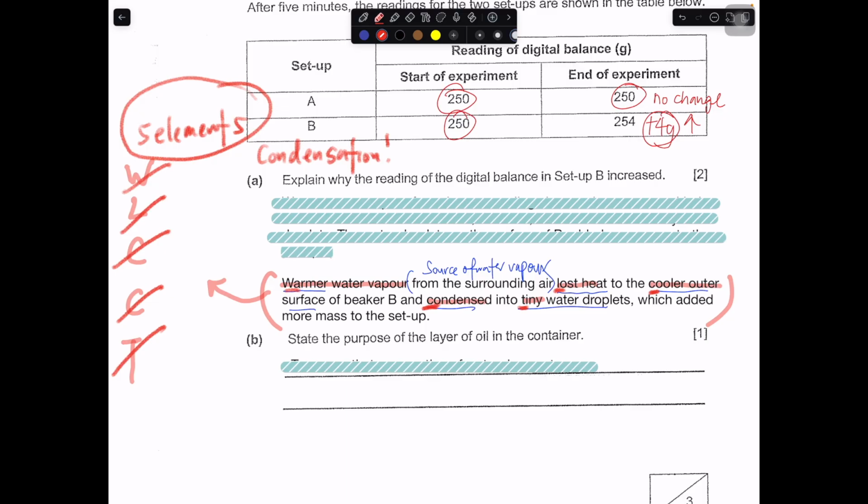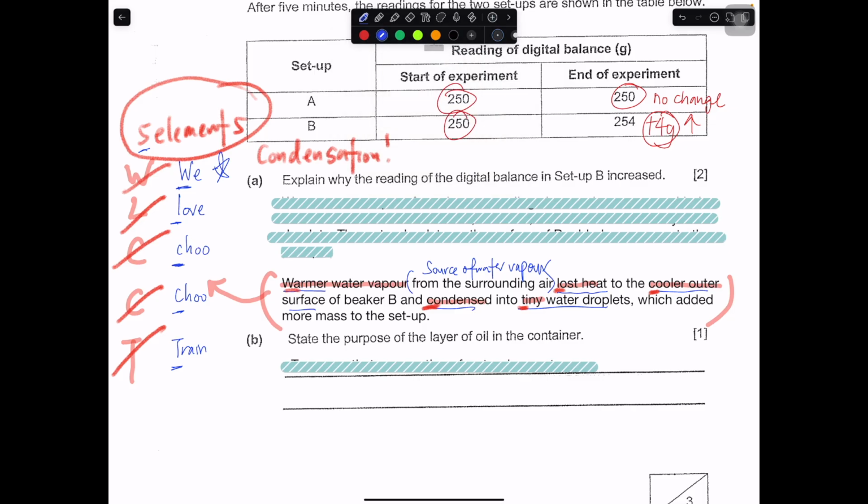And there's a funny acronym you can remember. You can say "we love to train", and you notice that this is warm water vapor loses heat to the cooler surface area, condense into tiny water droplets. So this is one way to remember it very quickly. In the exam, you can write it at the side. Then once you finish writing, you check and cancel off, to see whether you have all these 5 elements.